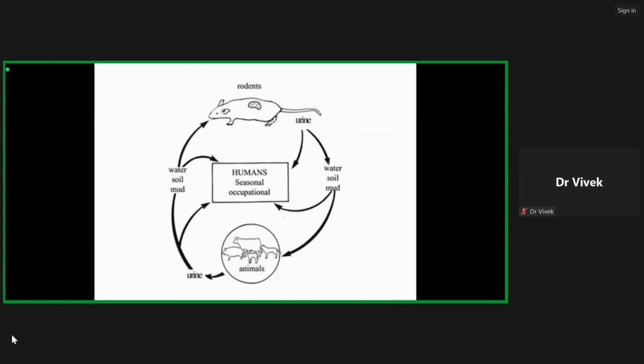Leptospira doesn't show any direct human-to-human transmission. It is transmitted from animal to human via indirect contact, that is, consumption of water contaminated with animal urine, or direct contact of animal urine or products of parturition with the human mucous membrane or through skin abrasion. The important mammals that serve as a Leptospira source are rats, dogs, cattle, and pigs. Leptospirosis shows a seasonality pattern and is more common in rainy and post-monsoon periods, particularly after floods.